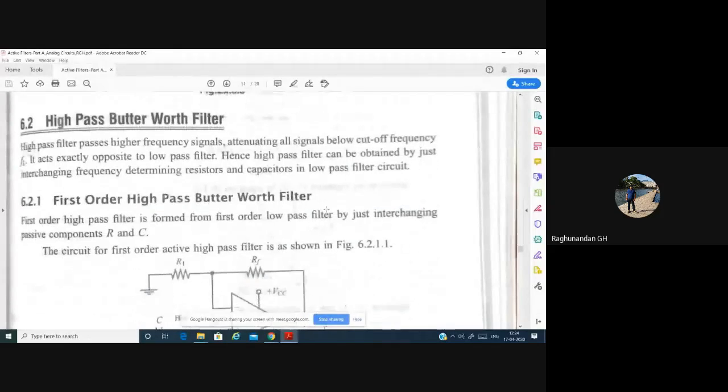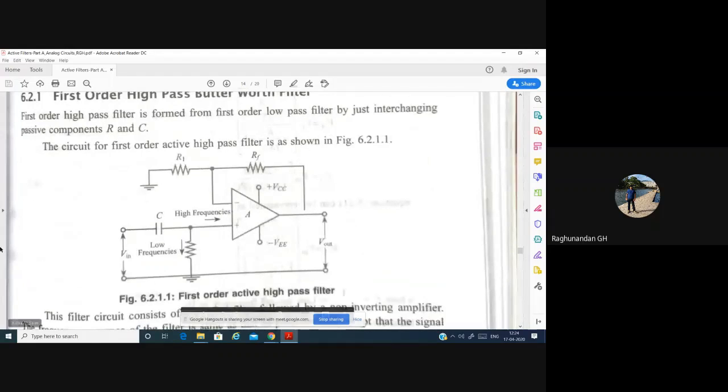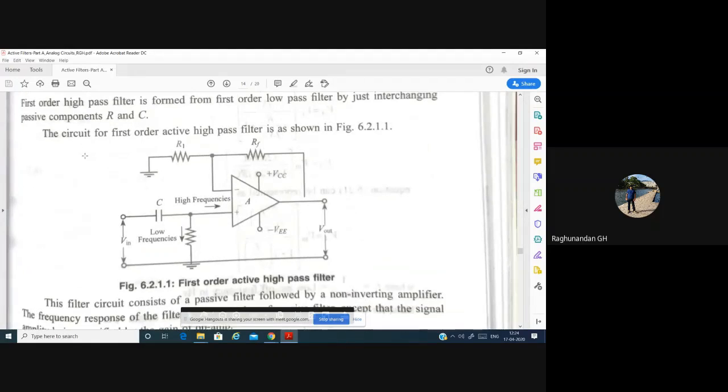Afterwards, we have a high pass Butterworth filter. It is just the opposite. High pass and low pass are just opposite to each other. In low pass, we were allowing low frequency signals to pass. In high pass Butterworth filter, higher frequencies will be allowed and lower frequencies will not be allowed. Can anyone analyze this circuit and tell me how it works?